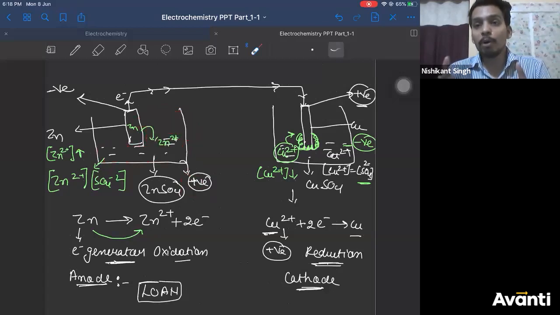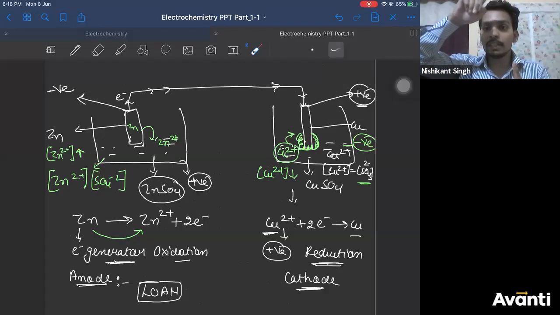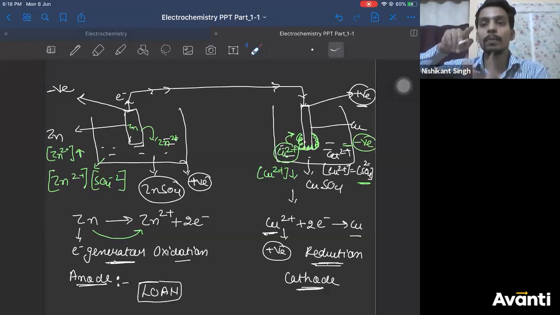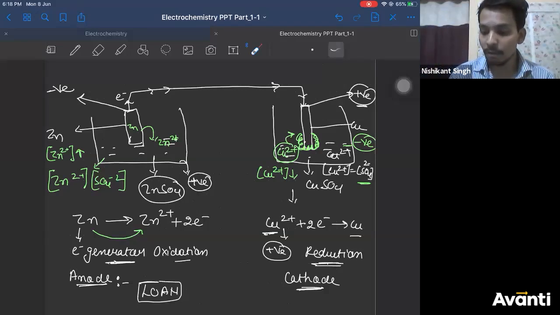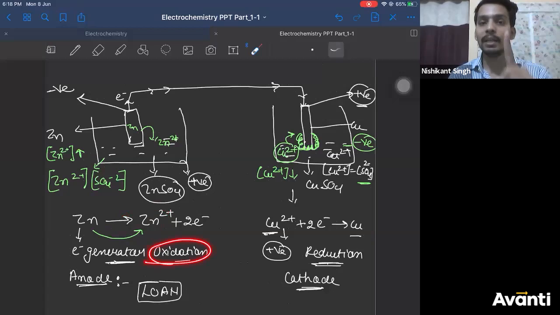So as the positive charge starts building in the left side, the tendency of zinc to give zinc 2 plus ion will decrease. So oxidation will not happen easily, right? Oxidation will stop after some time.